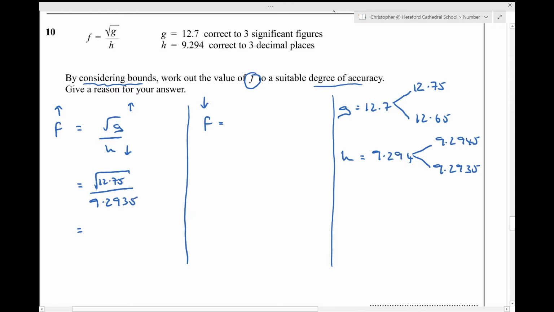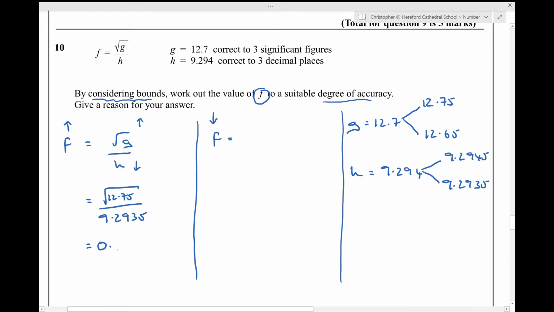So let's just work that one out. I'm going to use my fraction and then square root on the top, square root of 12.75, and on the denominator 9.2935. Okay, and that gives me 0.384216, and so on. Now let's work out the lower bound for f.